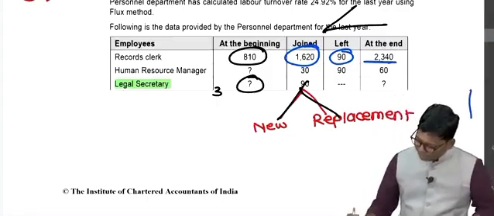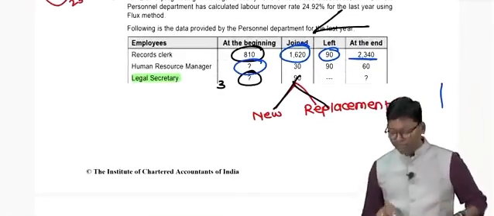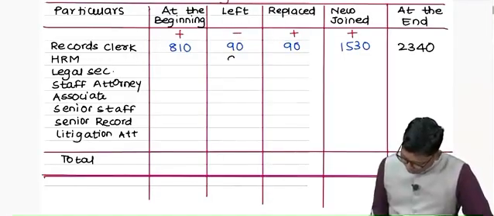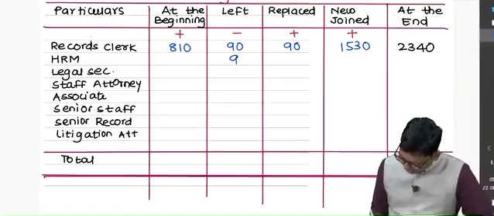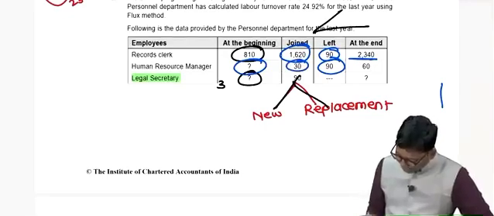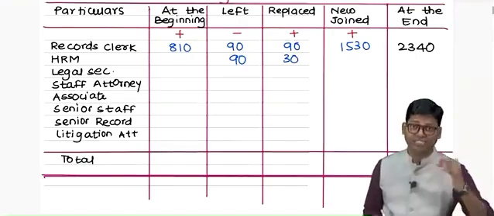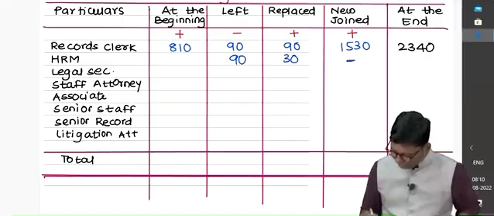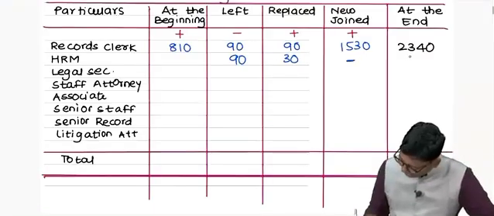Second post is HRM. HRM is your human resource manager. Now, for the human resource manager, no information is available for the beginning. They have given you 90 left employees, so in the left column I am recording 90. If 90 are left, you should check how many new employees have joined. Total joinees are 30. If total joinees are 30, all 30 I'll be putting under replacement because it is not exceeding the 90 level. That's why there is no new recruit. And at the end of the year, the data says there were 60 employees on this particular post.